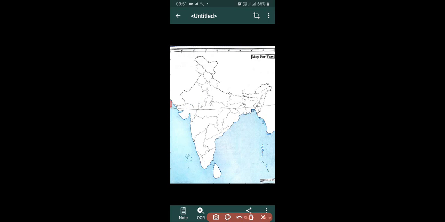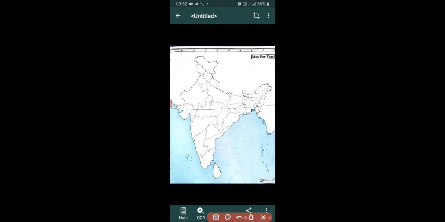Now the next one, this is UP, Uttar Pradesh, and its capital is Lucknow. Now the next one, this is MP, Madhya Pradesh, and its capital is Bhopal.